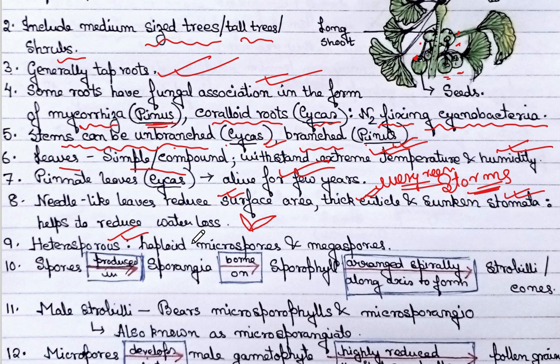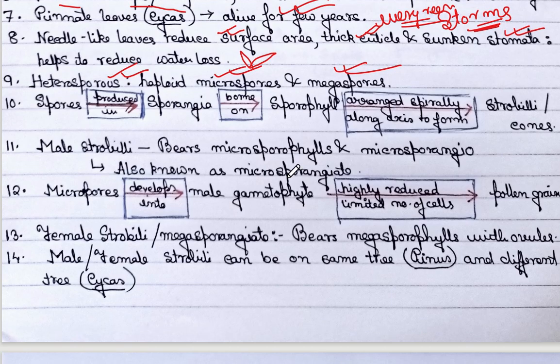They are generally heterosporous, having haploid microspores and megaspores. Spores are produced in sporangia. Sporangia are borne on sporophylls, and sporophylls are arranged spirally along the axis to form strobili or cones.